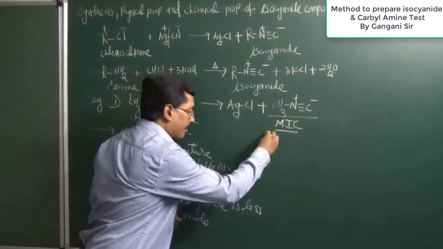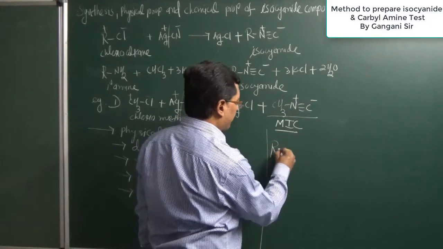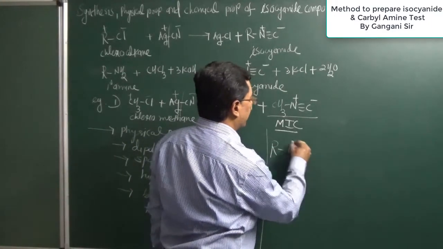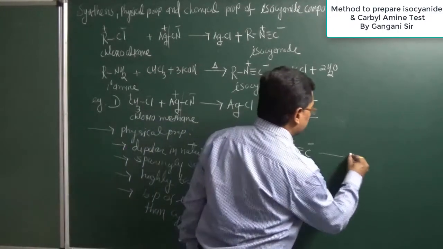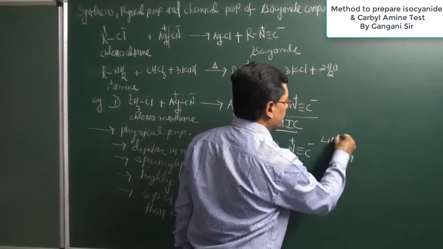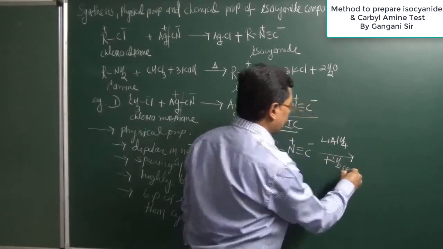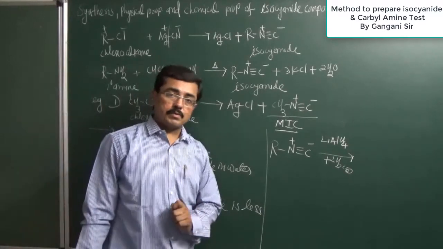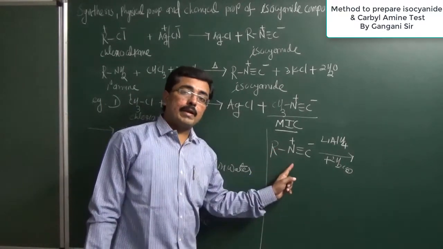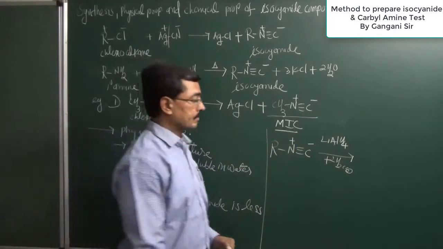Now the chemical properties of isocyanate compounds: their reduction can be done very easily. When the compound is reduced using lithium aluminium hydride, 2 moles of hydrogen gas are used, and during this reduction 1 hydrogen is added on nitrogen and 3 hydrogens are added on carbon.